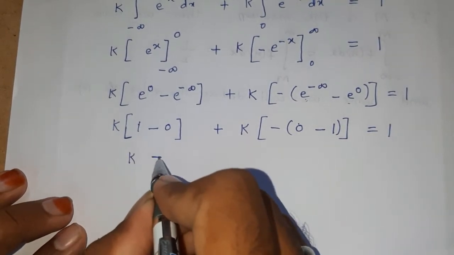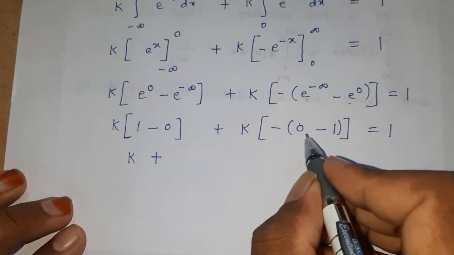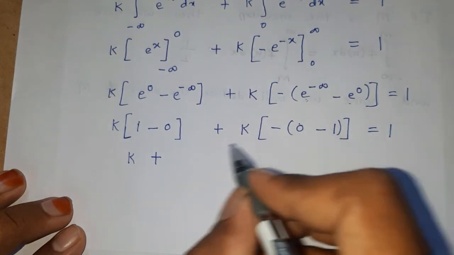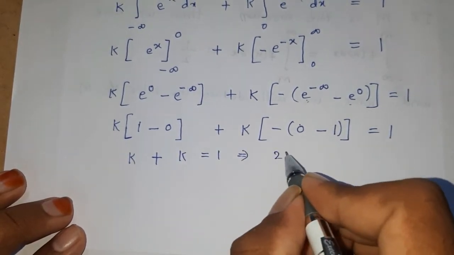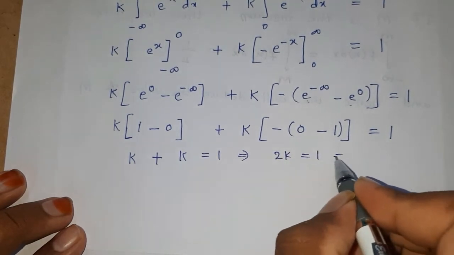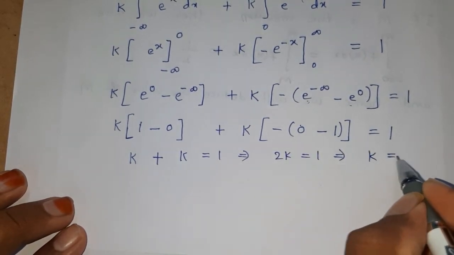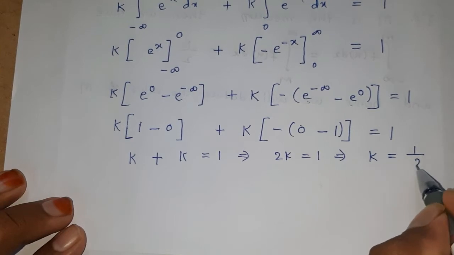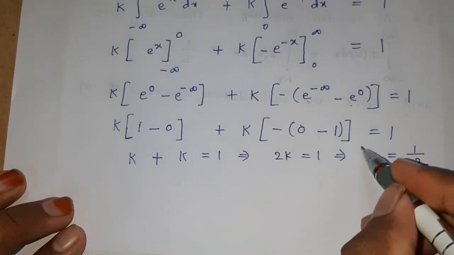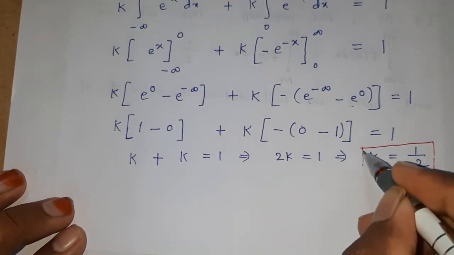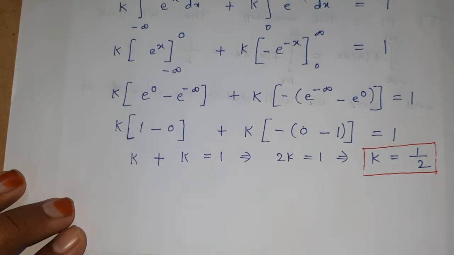Now capital K plus capital K into minus into minus plus 1, capital K is equal to 1. Therefore K plus K, 2K is equal to 1. Therefore K is equal to 1 by 2. Okay, therefore you have found the K value. K is equal to 1 by 2.